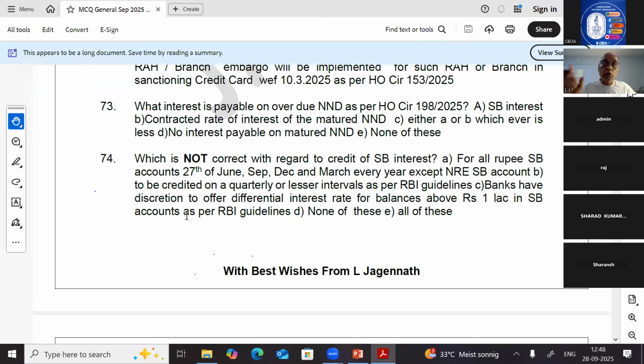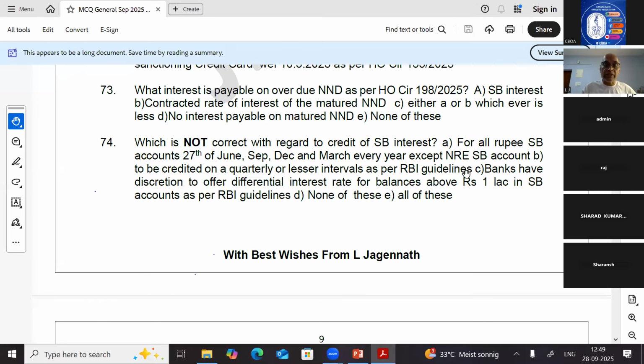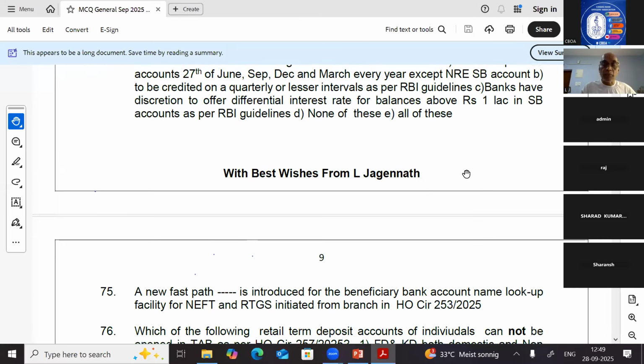Similarly, in term deposits, for bulk deposits of 3 crores and above, the bank has the freedom to give a different rate, while below 3 crores the same rate applies to all customers. So point A is not correct, B is correct, C is correct. The answer for question 74 is point A. From this we have learned some more things also.